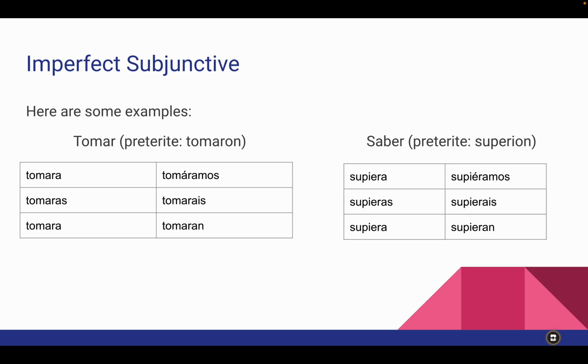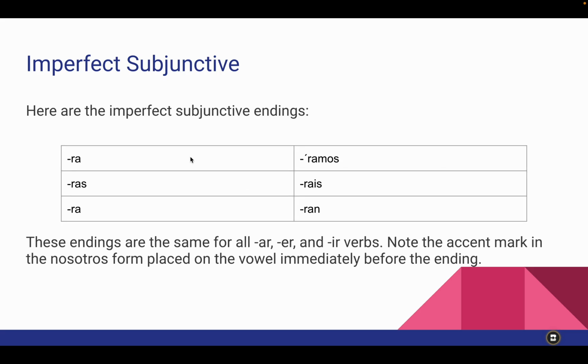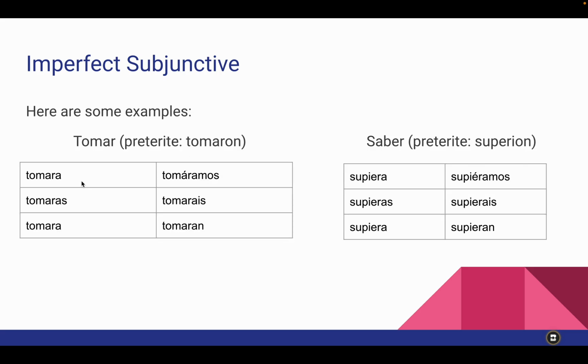So then what does it look like? Some examples. Tomar in the preterite, tomaron, so they took. That's your starting point. Then you take off the RON and you add these endings to it. So it becomes tomara, tomaras, tomara, tomáramos. Remember the accent? Tomarais, tomaran. You have to be careful of your pronunciation because tomaron, tomaran.